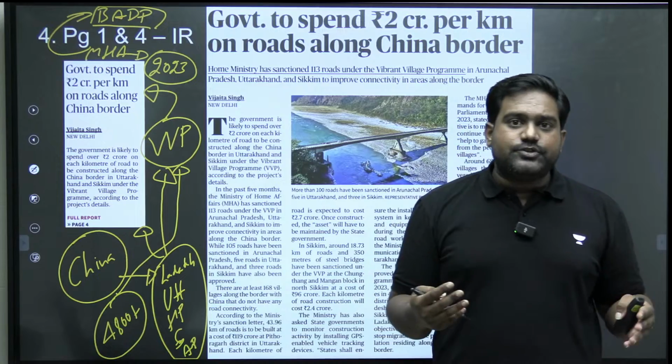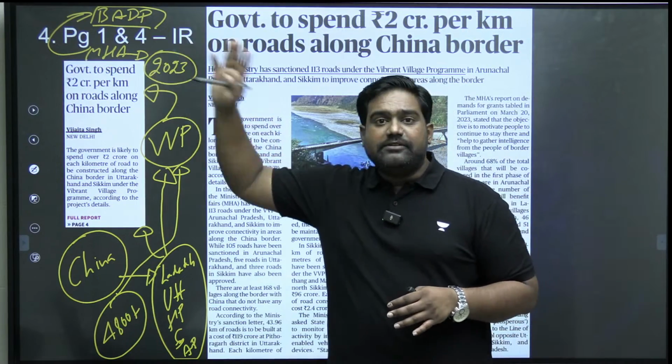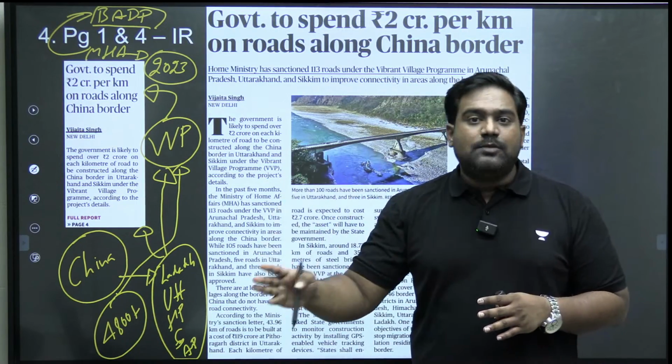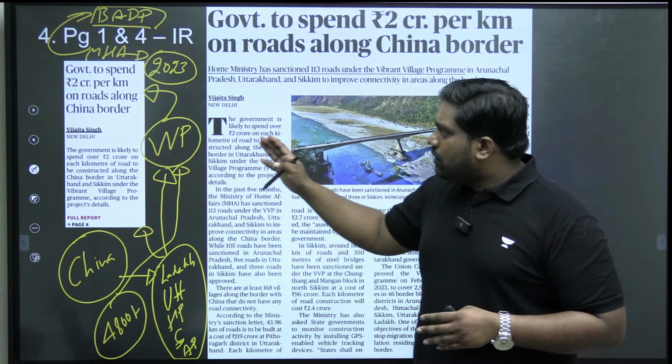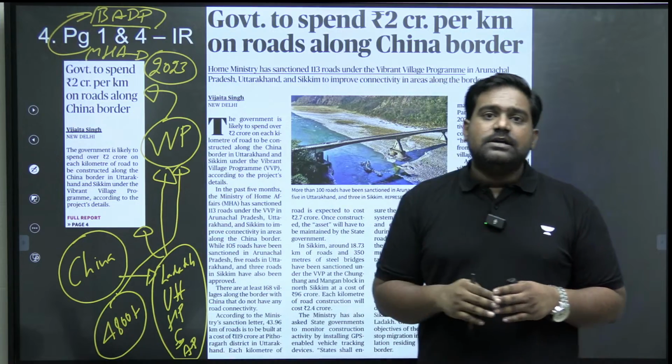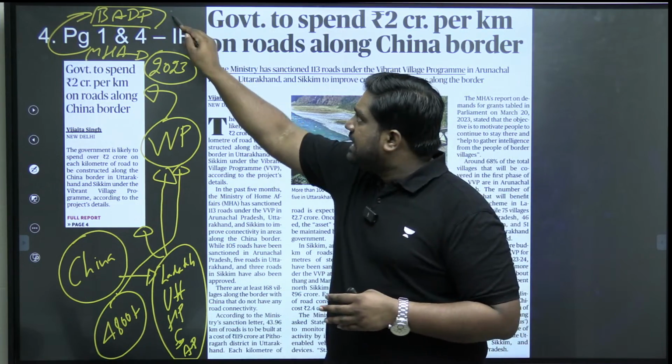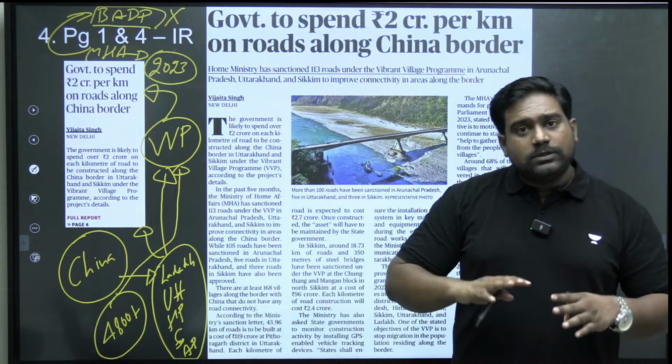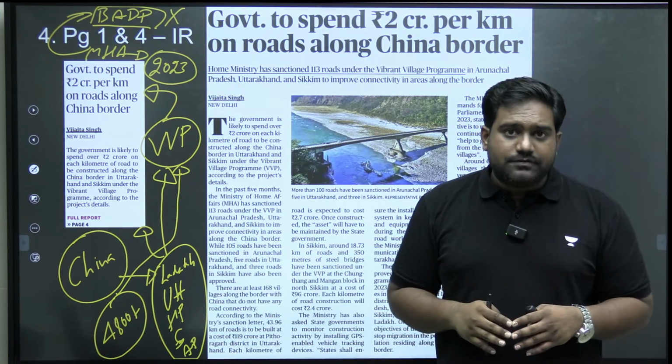So all the border villages of India are covered under the Border Area Development Program, which is another parallel program. So don't think that the Vibrant Villages program has led to the scaling down of BADP. No, both are standalone initiatives.